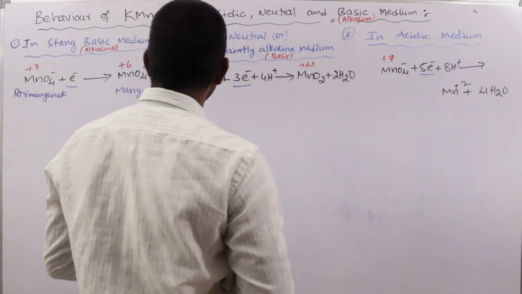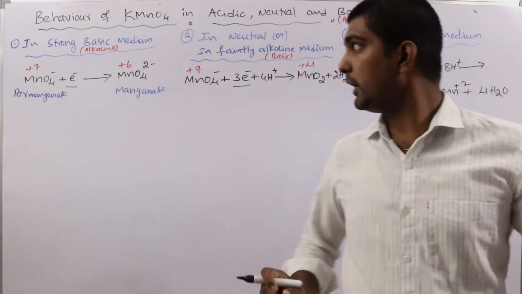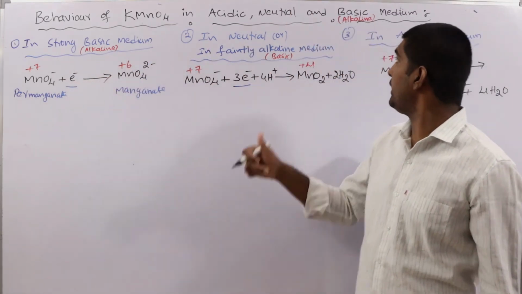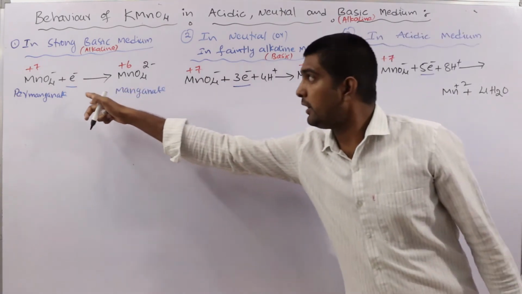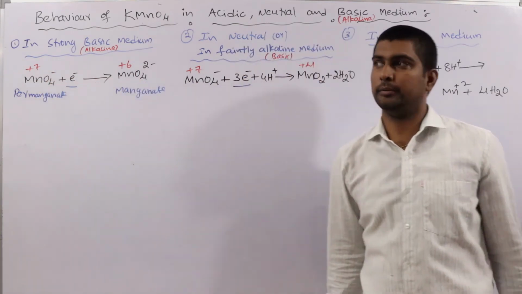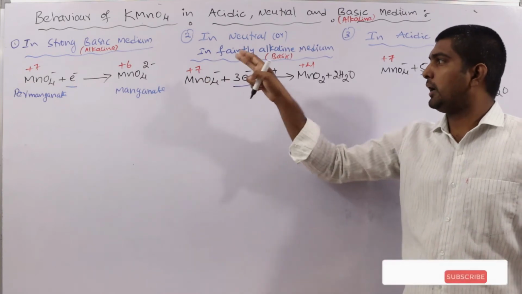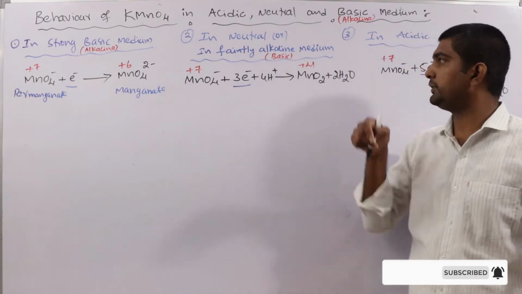Clear? In this way, KMnO4 behaves differently in the strong basic medium, the neutral medium and the acidic medium. In strong basic medium it takes only one electron, changing from plus 7 to plus 6. In neutral medium it takes 3 electrons, with manganese changing from plus 7 to plus 4.